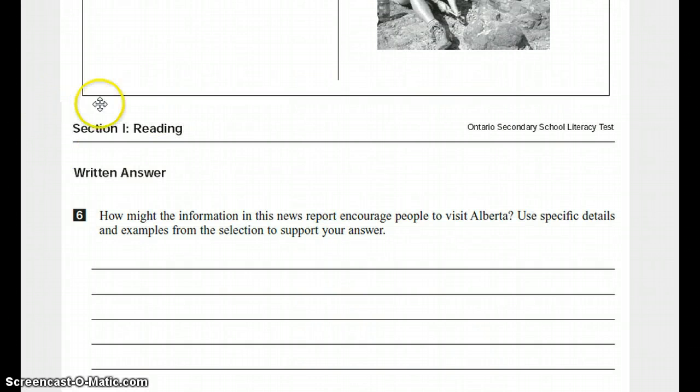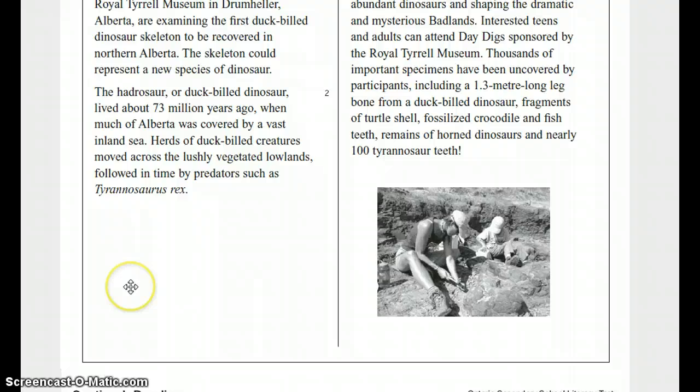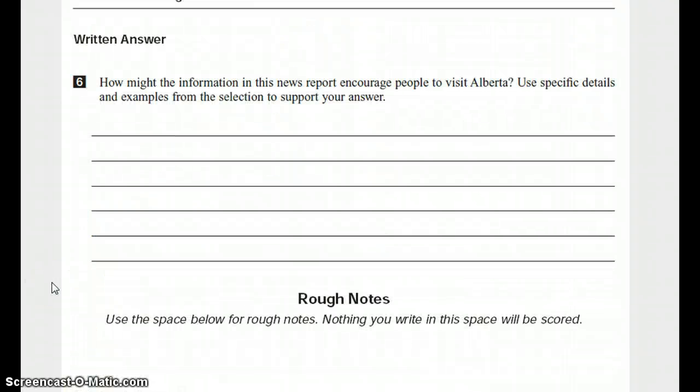Normally there'll be a page break right here with the multiple choice questions in there, but I've patched them together just for this video. Since we've already read the article, let's jump right into the question down here. And this one is clearly a written answer, that's why they give you these lines. So, how might the information in this news report encourage people to visit Alberta? Use specific details and examples from the selection to support your answer.